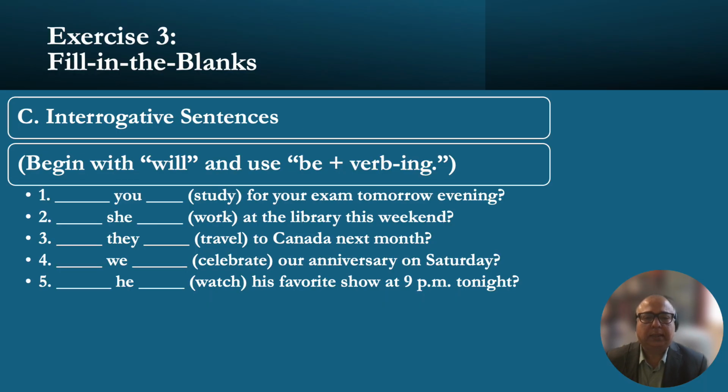Okay, now let's do interrogative sentences. So, all of the sentences begin with will. And as you have done that before, use the be verb plus the main verb, ending in ing. For example, will you be driving to California at this time tomorrow? That's a question. So complete the exercise. We have just a couple more minutes left, so thanks for your patience. Complete the exercise and I'll show you the answers.